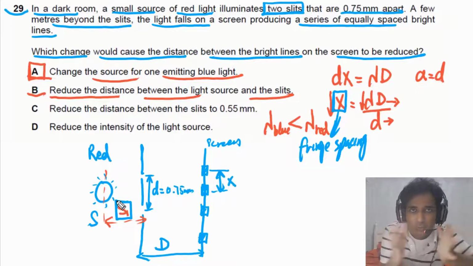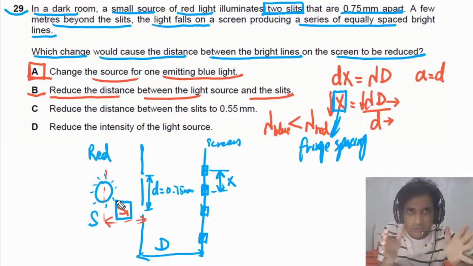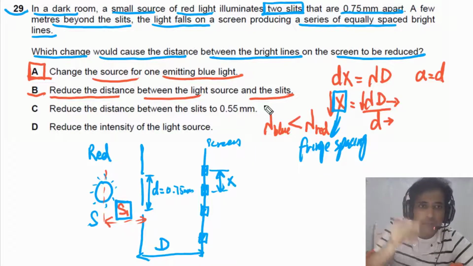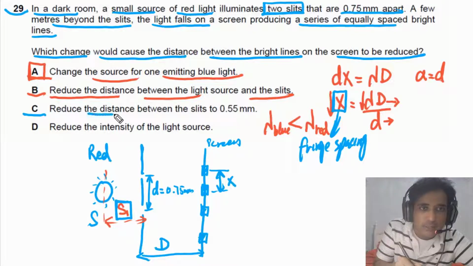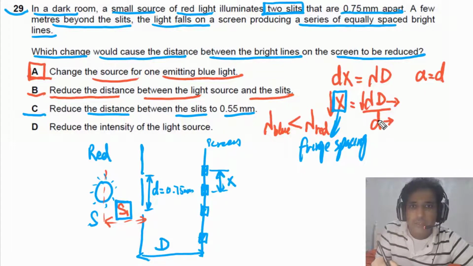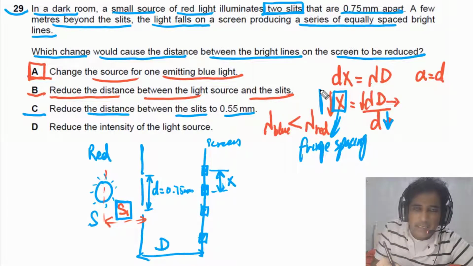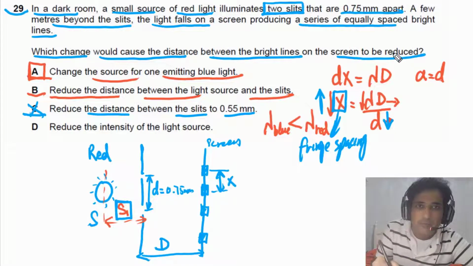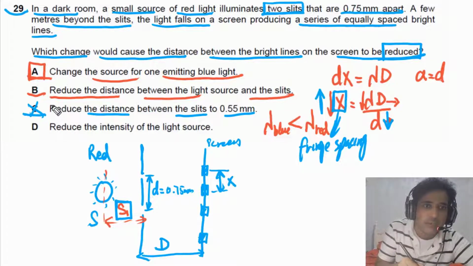But if we increase or decrease this distance S, it will have an effect on the brightness of bright fringes. So this is also something we need to understand. Now if we go to part C, it is given to us reduce the distance between the slits to 0.5 mm. Now this is telling us we reduce d. If we reduce d, it means x will increase. So this is not the answer because we need to find out when x will decrease. So that's the reason C is not the right answer.